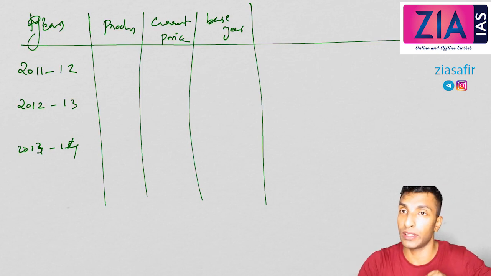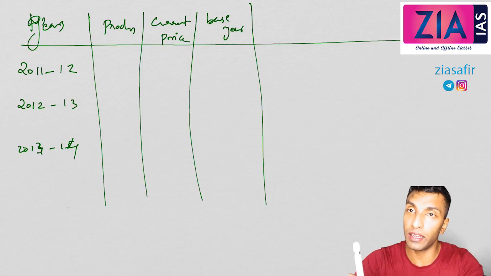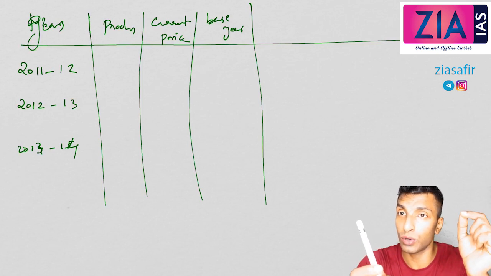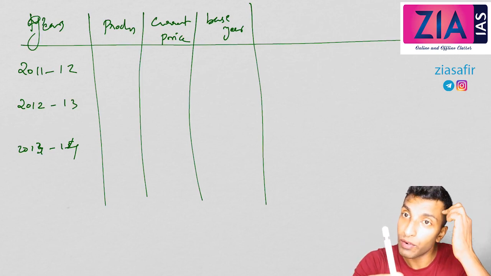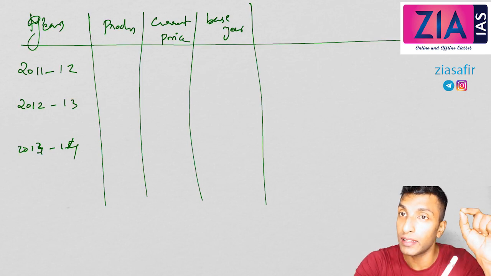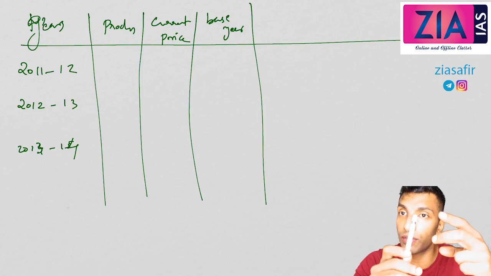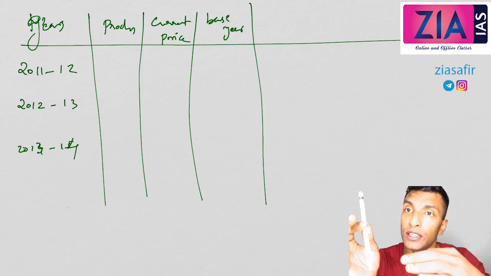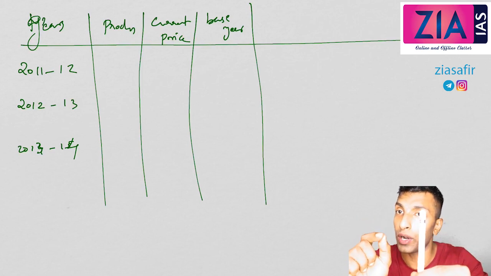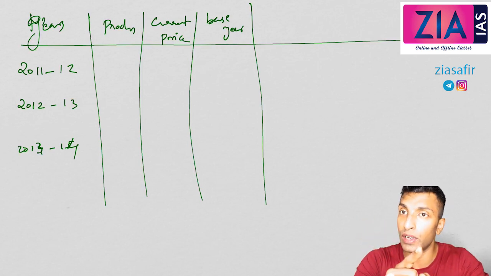That is exactly what we are doing. That means, let's suppose in 2020 now this pen costs 20 rupees, but in 2011 it was costing around 10 rupees, then what will be added to GDP? 10 rupees, if that is your base year, because that was the prevailing price of this pen in the base year. So in 2012, 13, 14, 15, every year GDP, despite the fact that the cost of this pen increased, you will still add only 10, because 2011-12 is the base year, and that year's price was 10 rupees.